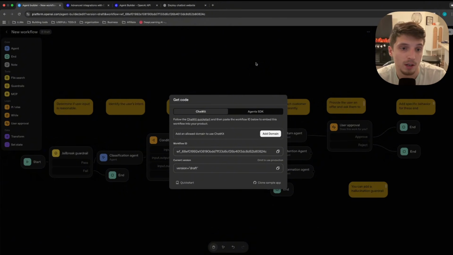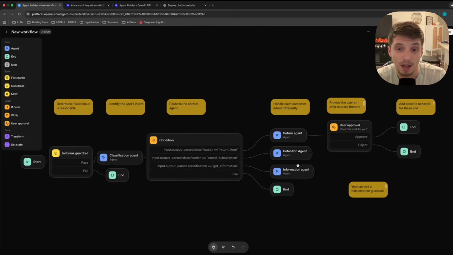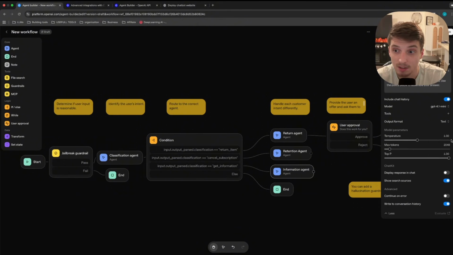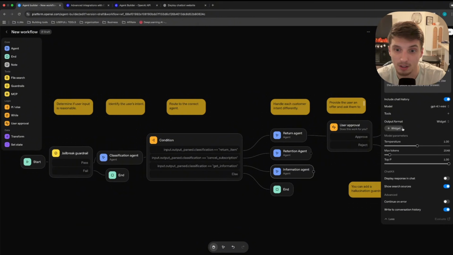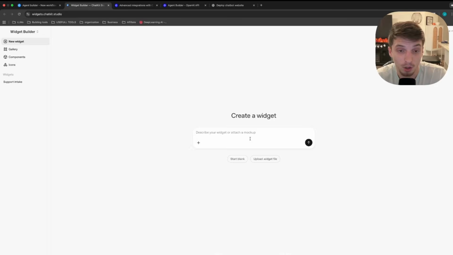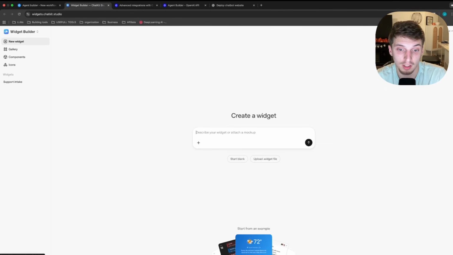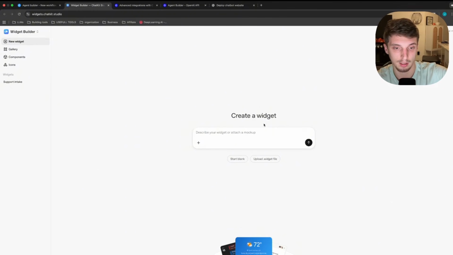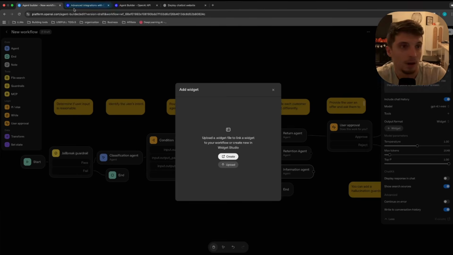I am a firm believer in chatbots. I think they directly correlate with the customer experience, because then you're not only capturing leads, you're interacting with them, you're answering questions. It's just all good stuff. And now with the ability to have agents output in widgets, that's crazy. Who knows what you can come up with, because you can literally just go to create and then prompt what kind of widget you want. Like, let's say this is for a haircut studio and I wanted to come up with some crazy interface where the words are like hair clippings falling. You never know what you can do. I just think this is really cool.